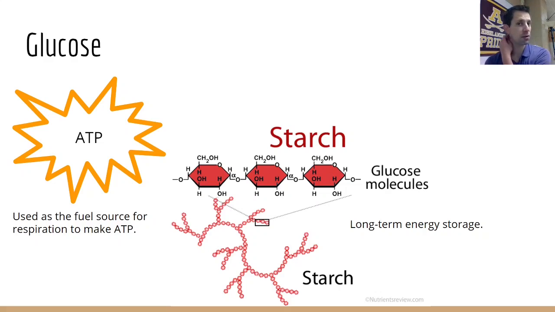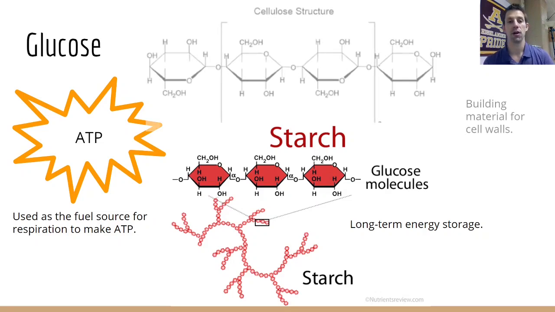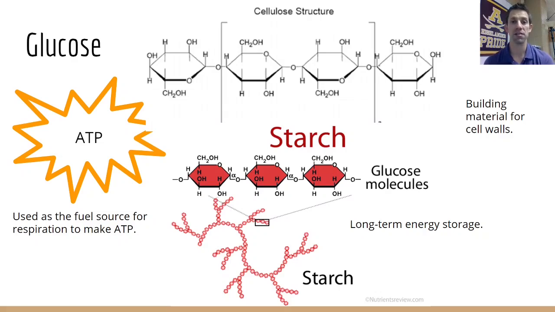Now, similarly, animals can link together their extra glucose molecules into glycogen to do the same type of thing. It's a long-term energy storage so that if the organism needs some glucose to do cellular respiration, it can have some on hand and ready. Another thing is in the creation of cellulose. Now, cellulose is a building material specifically for plant cells and their cell walls. And again, all that cellulose is a bunch of glucose molecules linked together end to end to end to form this structure. So glucose is really used for three things.